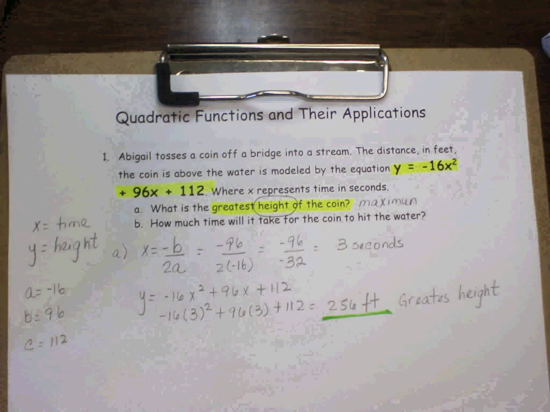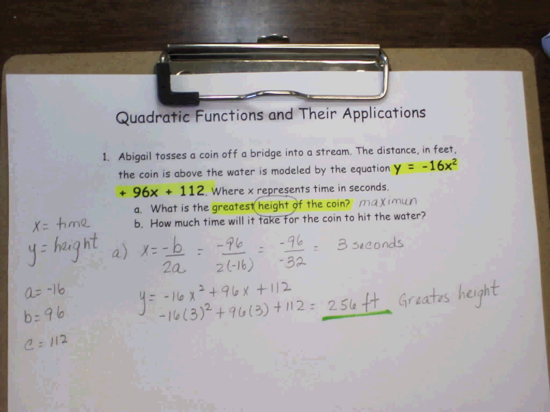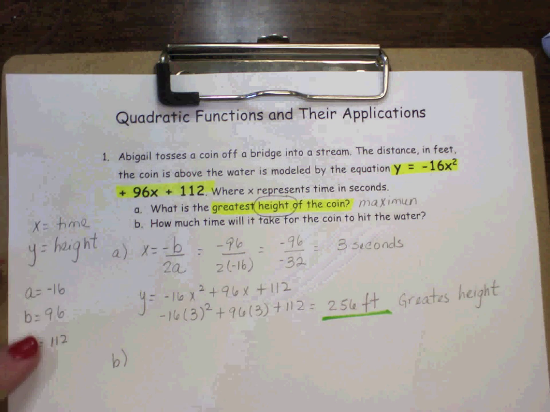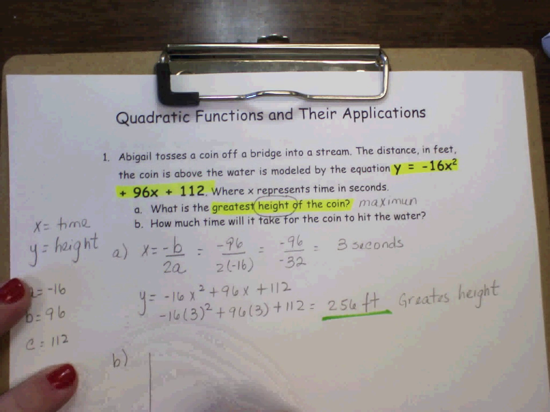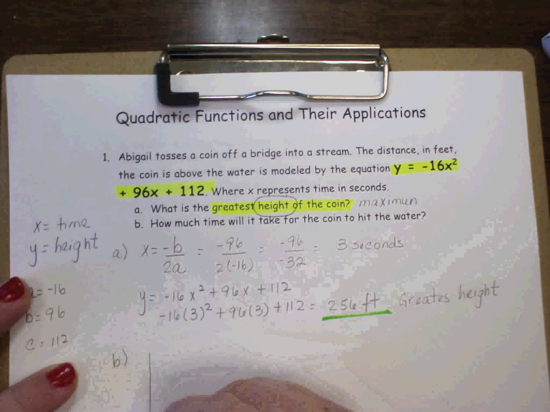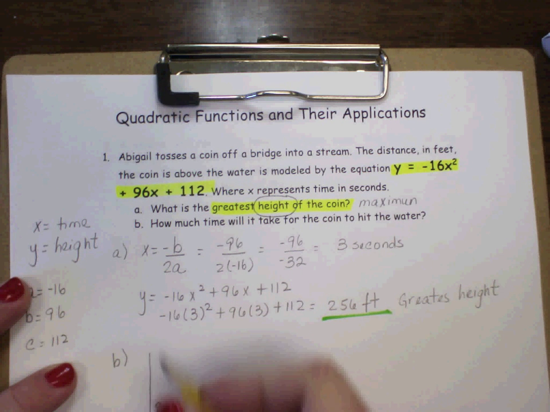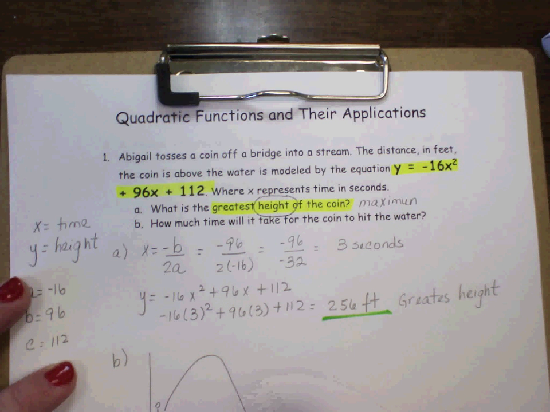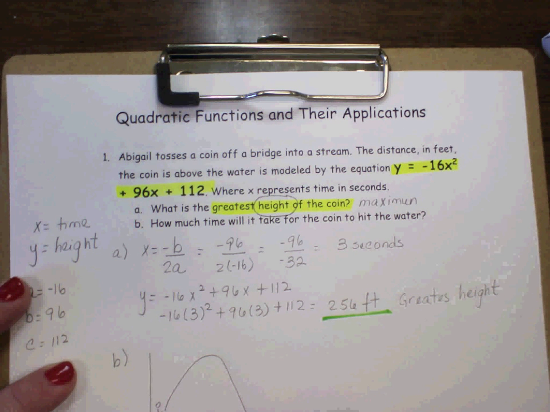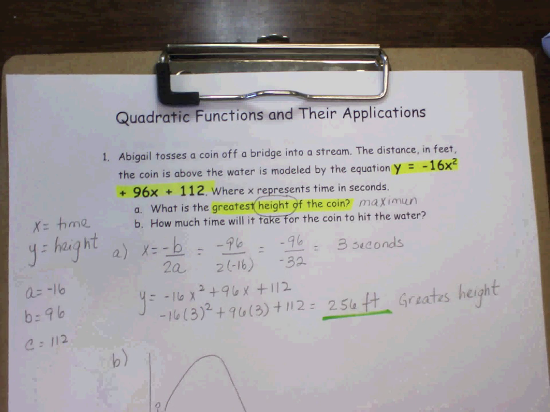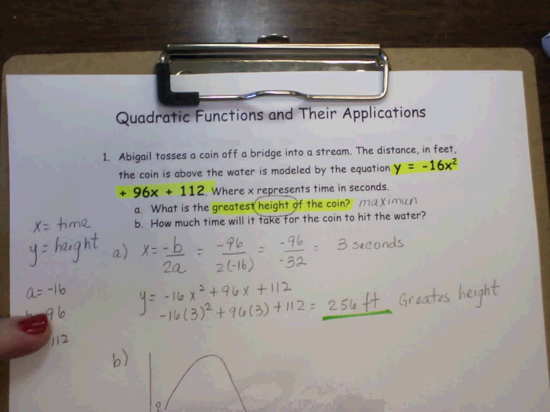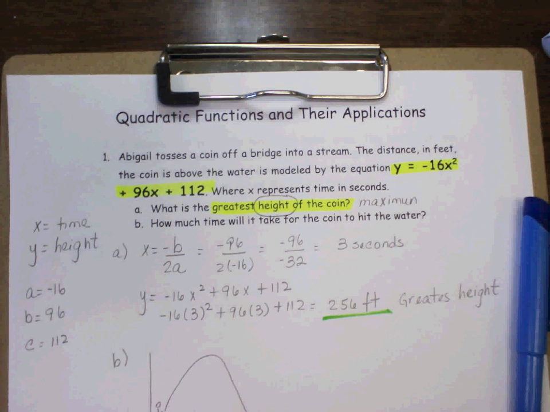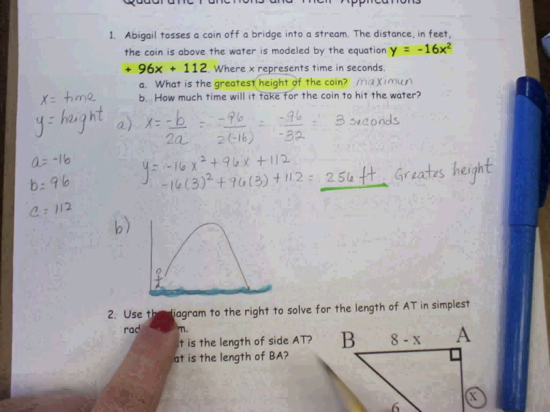Let's go to B. How much time will it take the coin to hit the water? When I toss the coin, it goes up, and then it comes down. Now, I'm assuming that this is my water right here. I'm going to paint it blue so that you know that that's your water. So what we're looking for is a zero of a function.